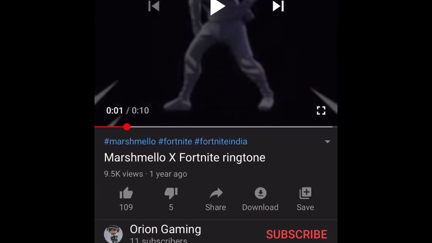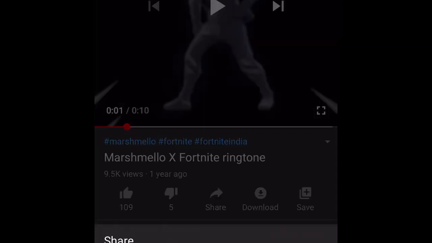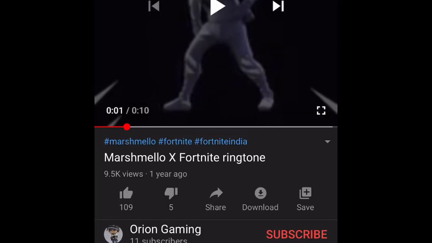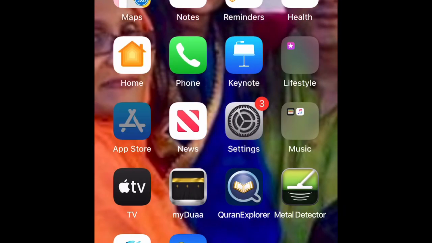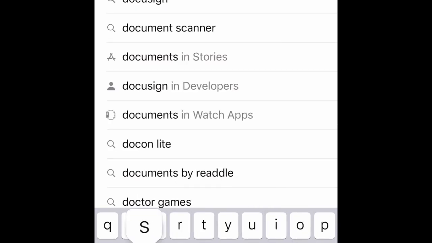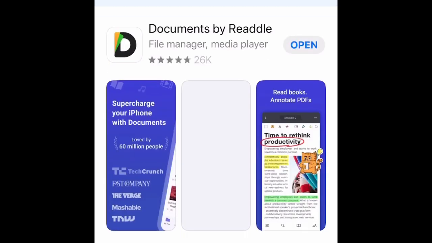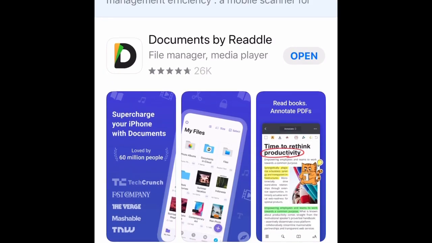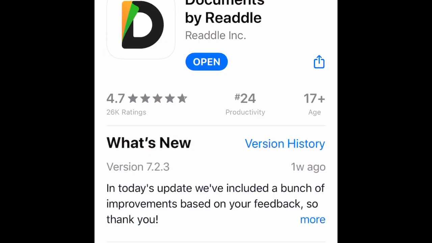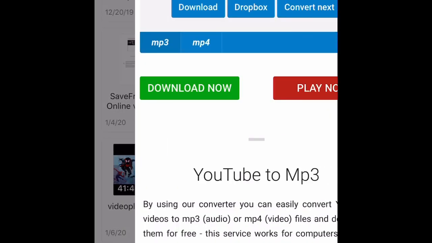And then you pause it. And then you press share. And then you press copy the link. And then, if you do not have this app, you want to go to the App Store. Type in documents. And then download Documents by Readdle, okay? I already have it downloaded.